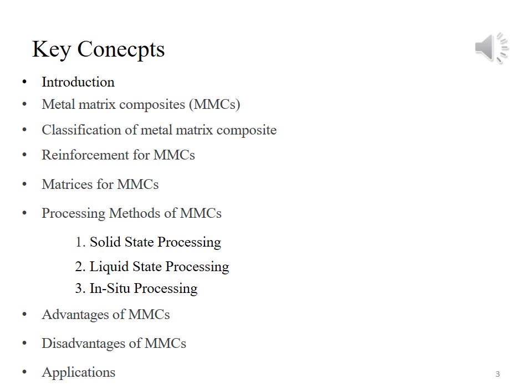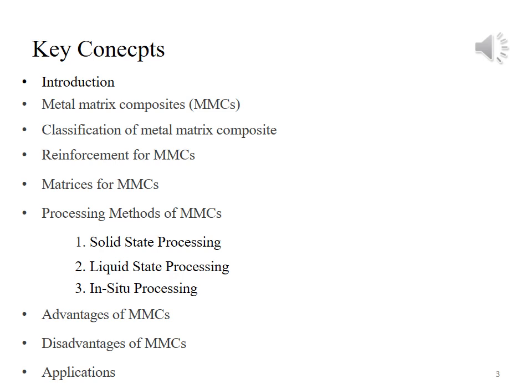There are three methods which are used to prepare metal matrix composite material. One method is the solid state processing method. Second is the liquid state processing method. And the third method to prepare metal matrix composite material is the in situ processing method.